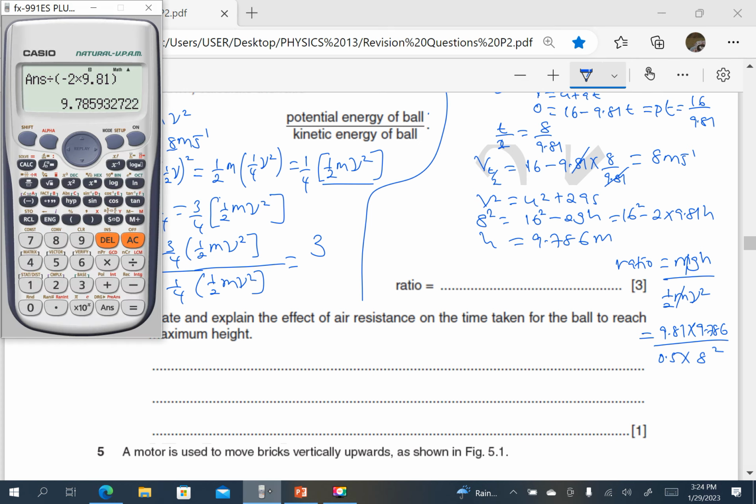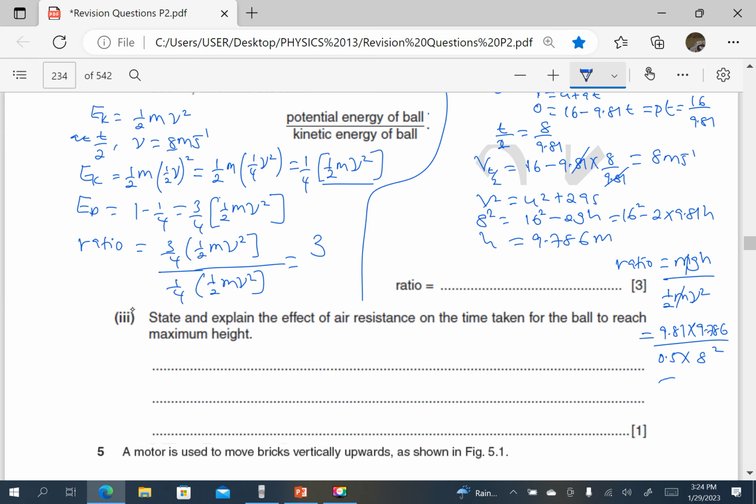So we can check with our calculator. Open brackets, 9.81 times 9.786, divide by, open another bracket, 0.5 times 8 squared. So you see it is still approximately 3. So that is the ratio. The answer here is 3.0, or 3.